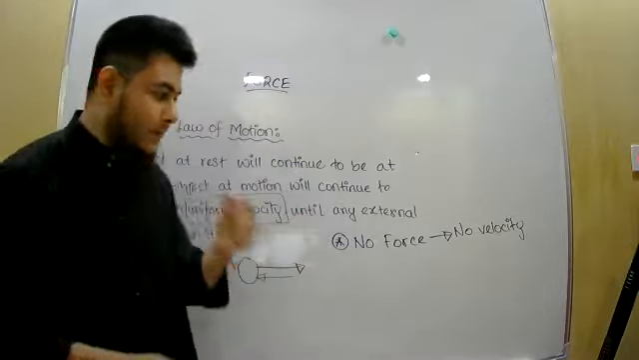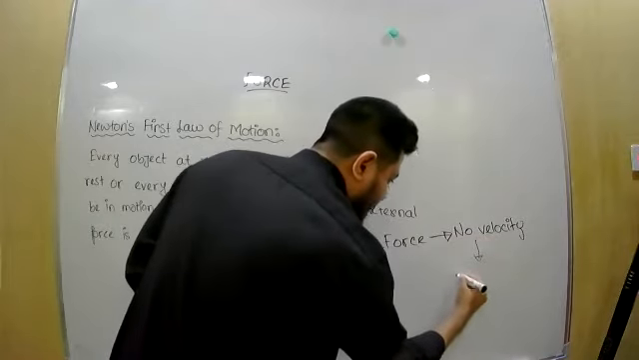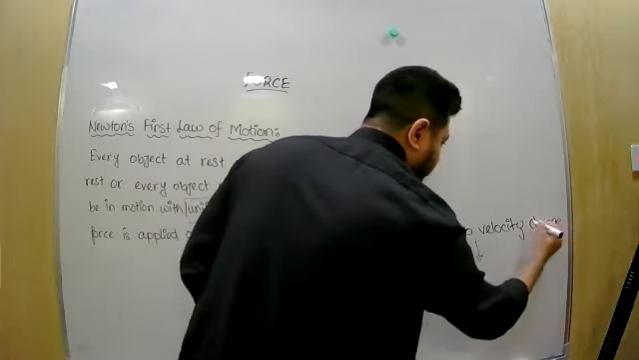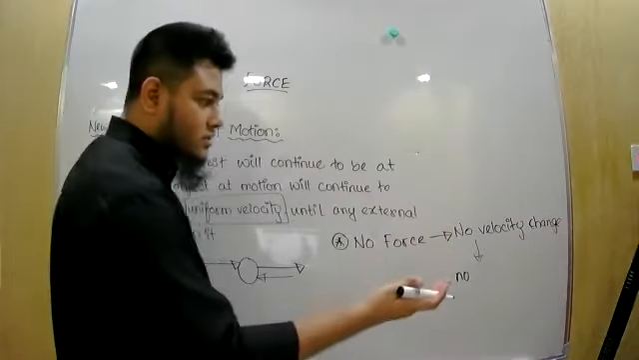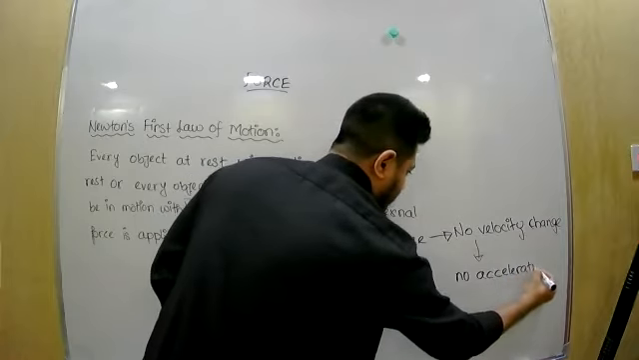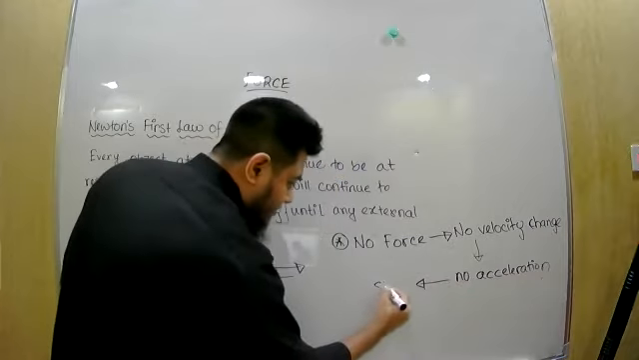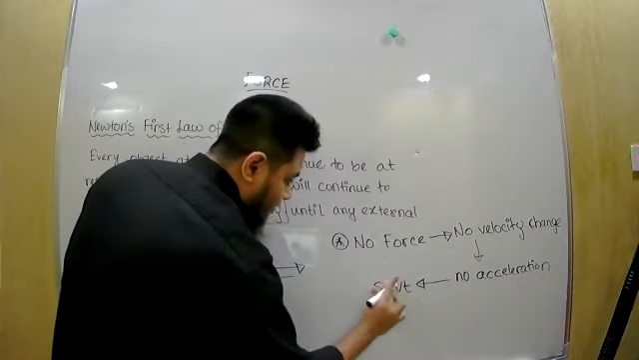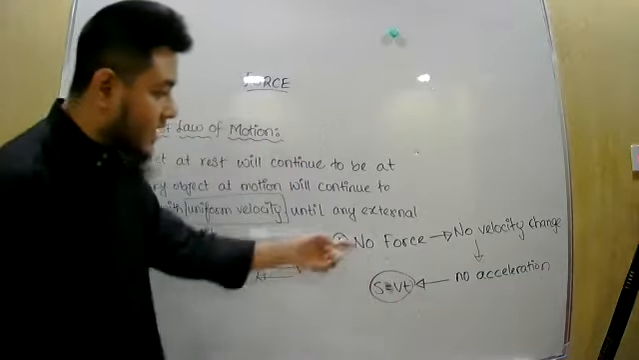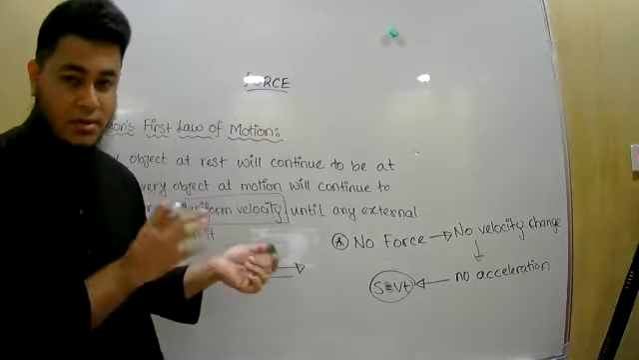So no force means no velocity change, and if there is no velocity change, then there will be no acceleration. No acceleration means we will use which equation? S equal to Vt. So sometimes you will be told that there is no force applied, and that is indirectly telling you to use S equal to Vt for this part.